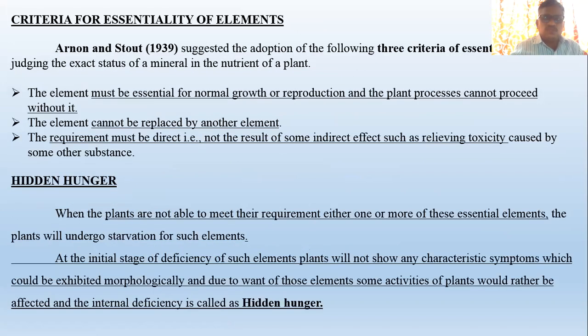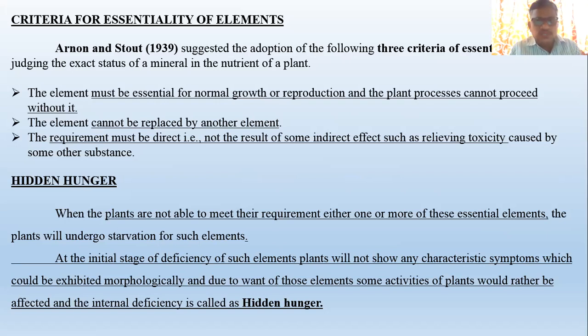Okay, so these are some important classifications on the basis of mobility and on the basis of requirement, that is whether it is required in higher quantities or in trace quantities. Then there are two more important aspects: the criteria for essentiality of elements, and the hidden hunger. The criteria for essentiality of elements was given by the scientists Arnon and Stout, in 1939.